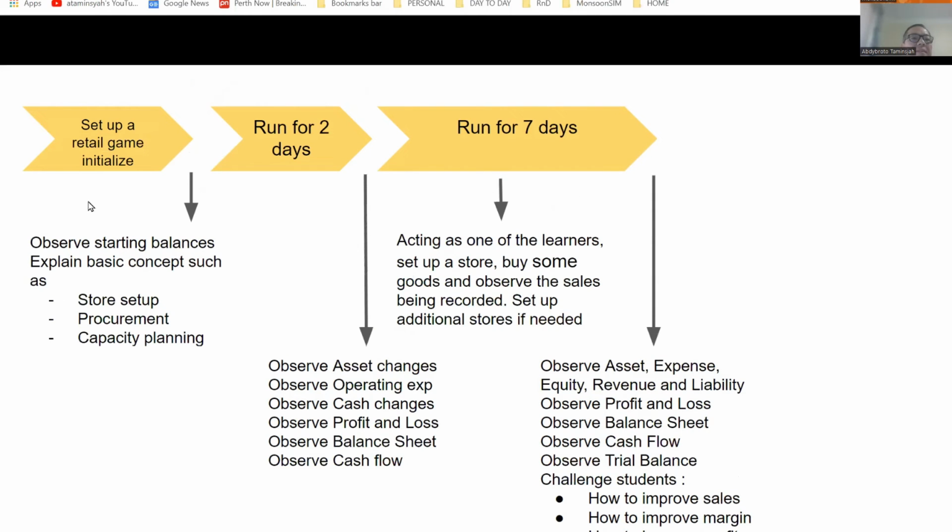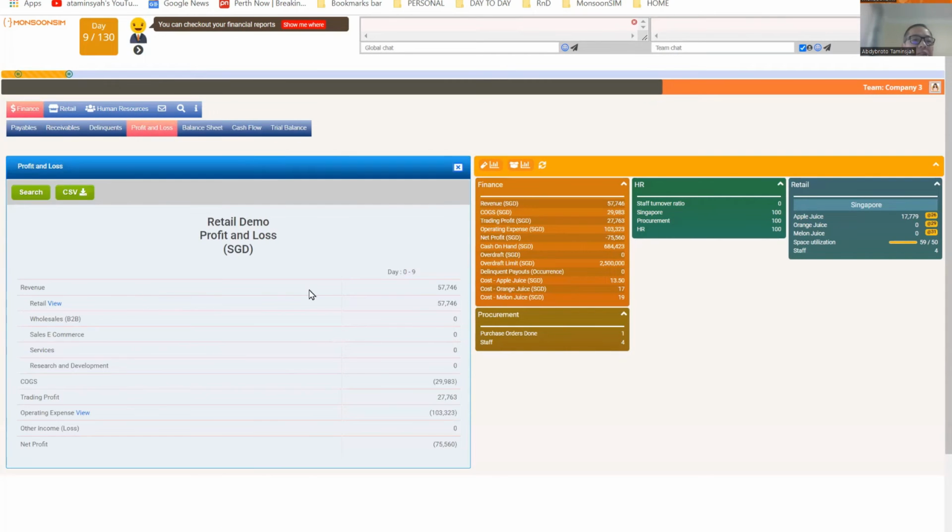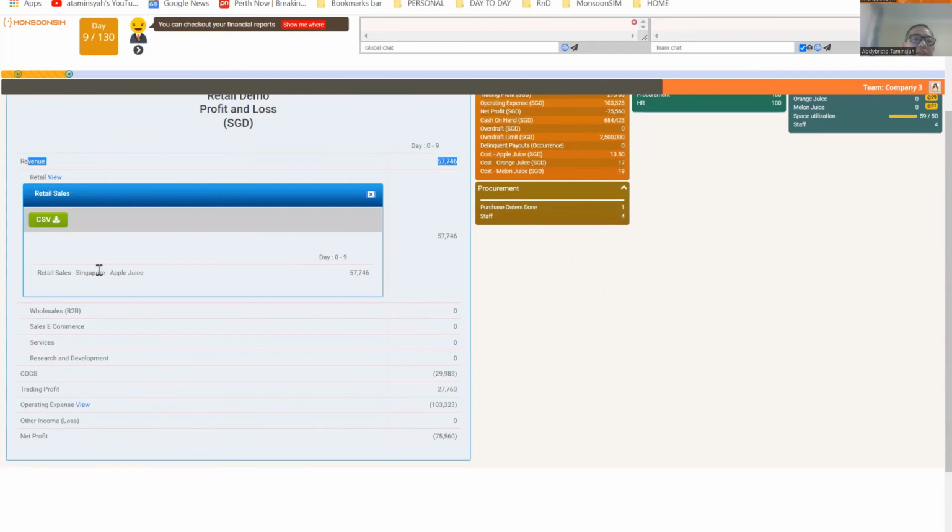This is 7 days. Let's look at the P&L. Now you see the line item. Revenue, 57,000 now. Why? Because I have sold some goods in Singapore. I have sold some apple juice, amount to 57,000.